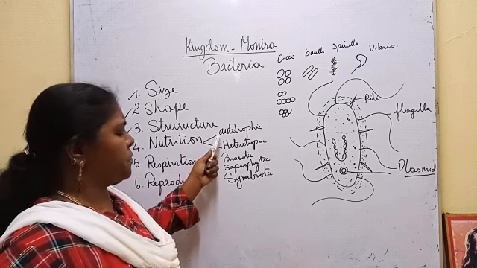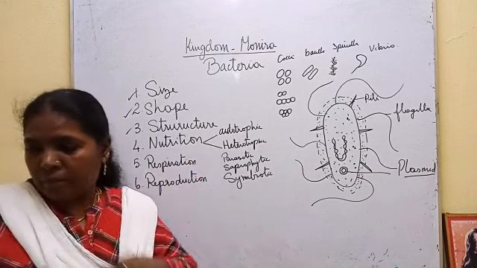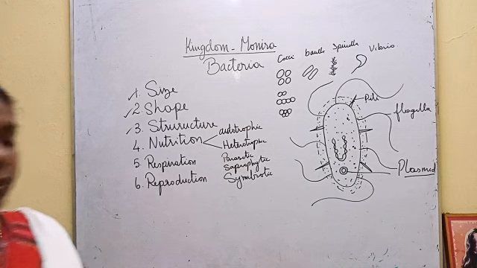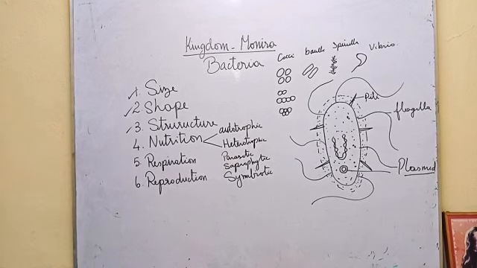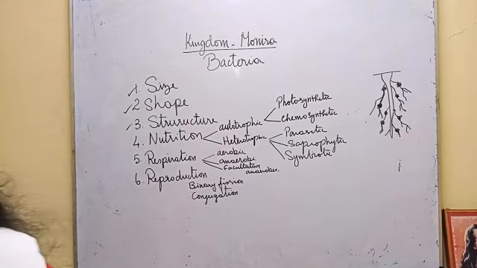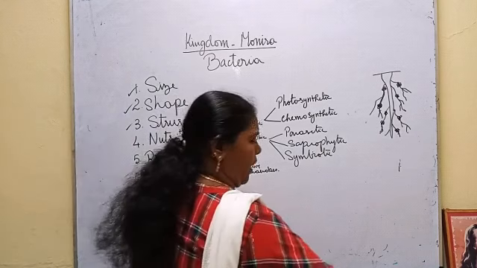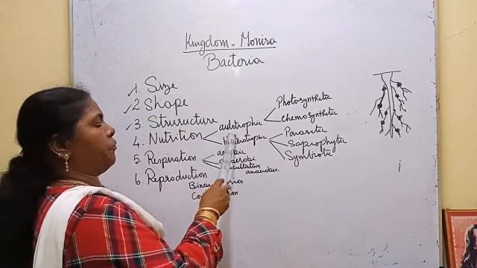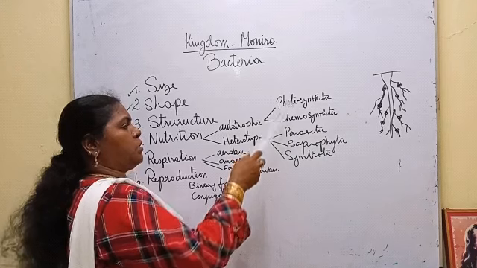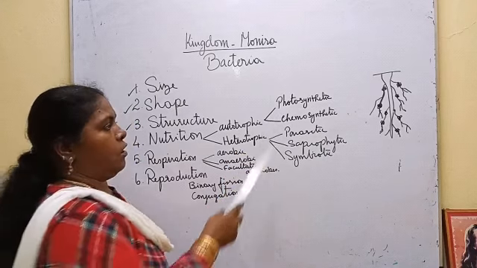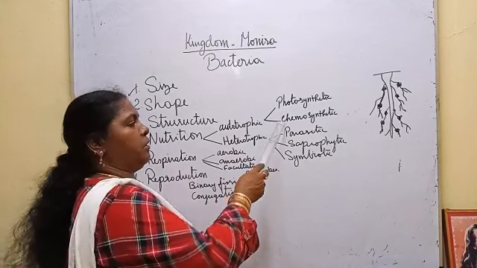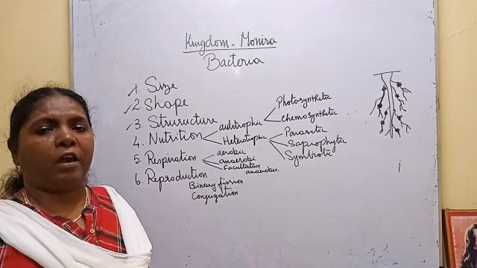Bacteria, nutrition. Two types of nutrition are seen in bacteria: autotrophic and heterotrophic. Autotrophic, they can prepare their own food. Autotrophic can be either photosynthetic or chemosynthetic. Photosynthetic, they use bacterial chlorophyll and prepare their own food. Chemosynthetic, they use chemical energy for preparing their food.